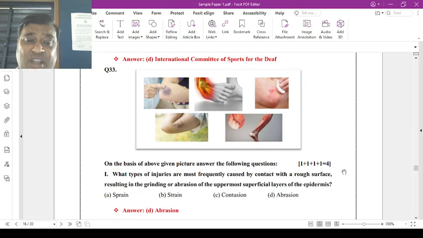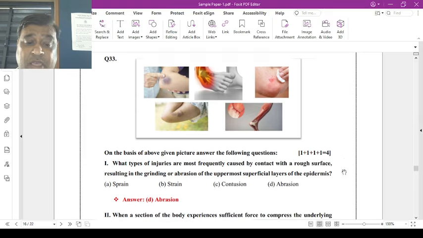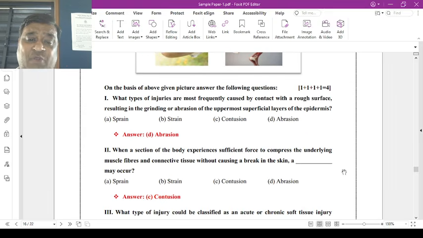Now question number 33, it is about sports injuries. What type of injury is most frequently caused by contact with a rough surface, resulting in the grazing or abrasion of the uppermost superficial layer of the epidermis, meaning the upper layer gets removed, that is strain, contusion or abrasion?